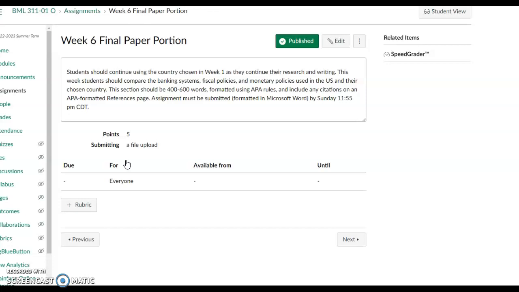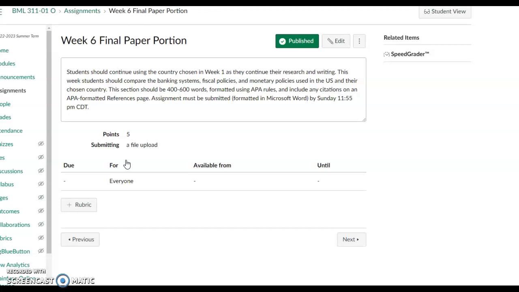Along with your fiscal policies, how are the budgets? Talk about deficits, talk about debt, talk about surplus when you think about fiscal. And when it comes to monetary policies, government structures. How is the government structure of your country compared to that of the United States? Because we know that government structures and entities do have an impact and influence on economics and the economy pertaining to whatever nation you may be looking at. So 400 to 600 words.